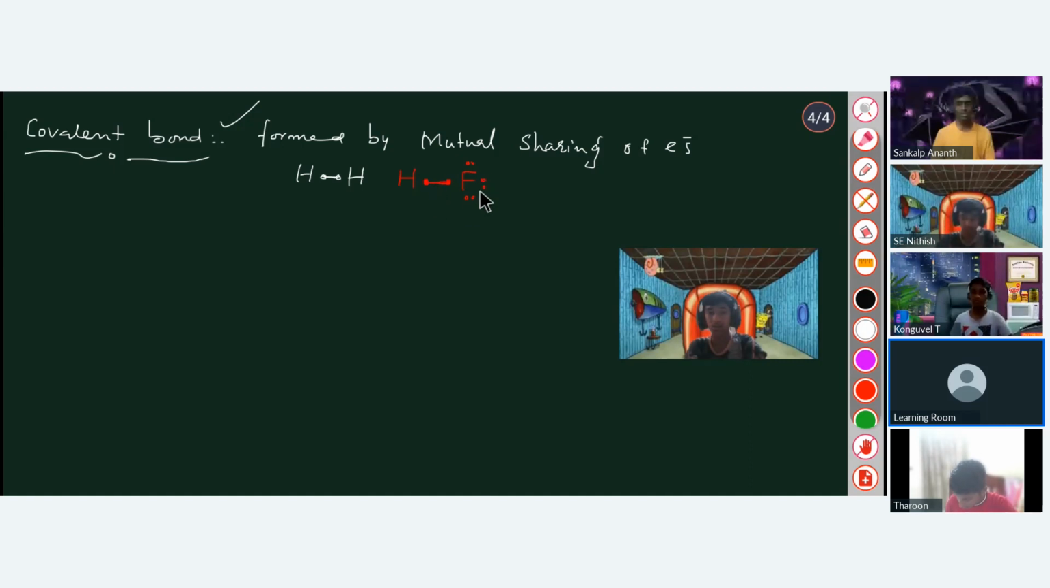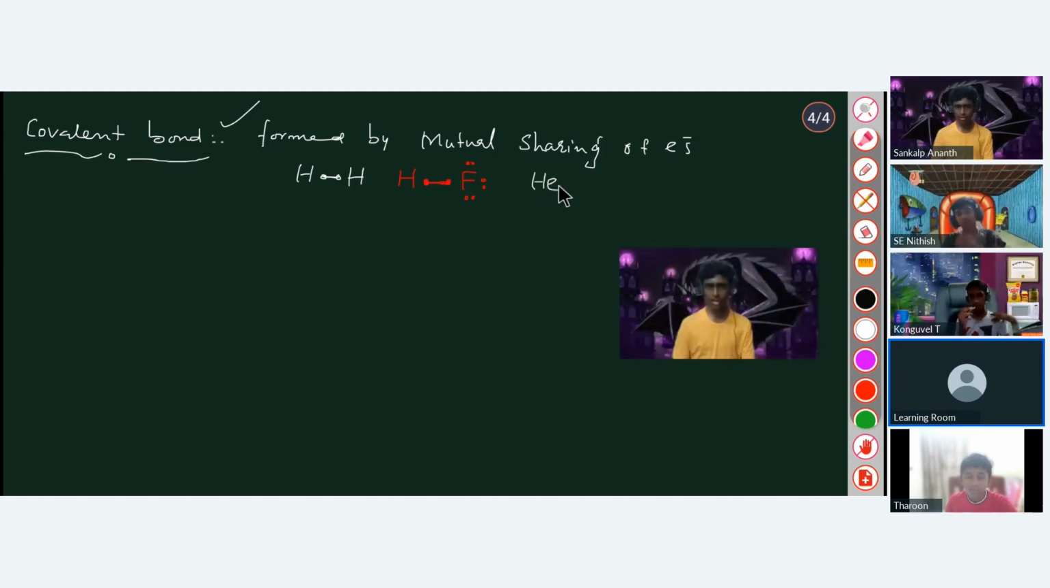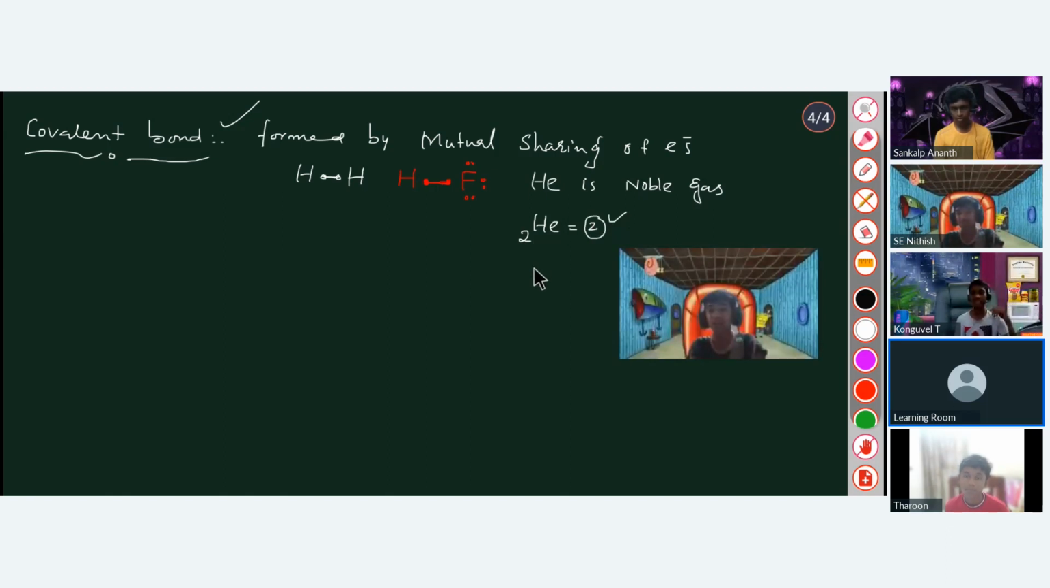So how does the octet work with helium, sir? Helium is a non-reactive element, right? Helium is a noble gas. Yes, sir, but how can it share electrons when it doesn't need anything to share? I didn't say that helium will share any electron. It is a noble gas, so it is less reactive. See, helium already has two electrons in its valence shell. Its duplet is already complete. It's already stable.